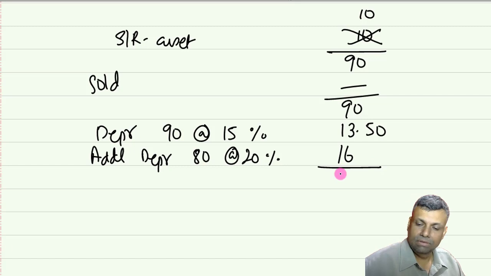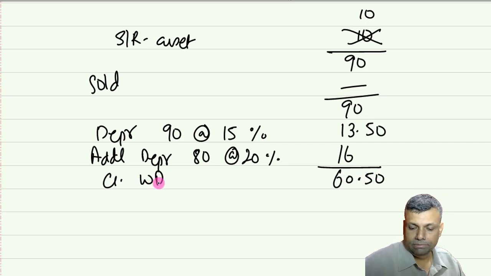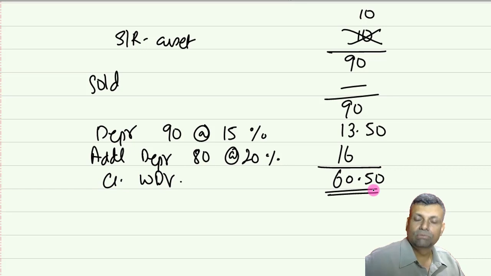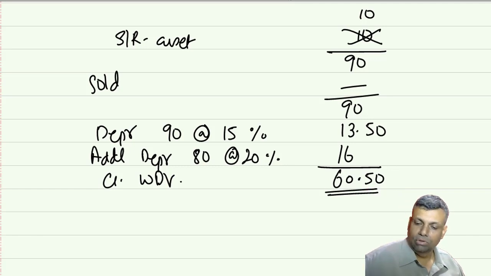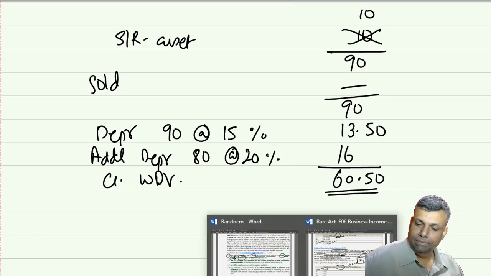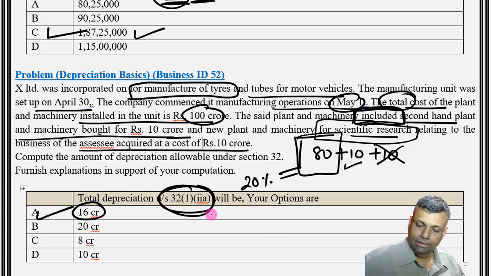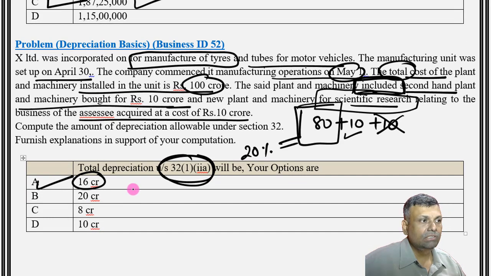This is going to be your additional depreciation. And the difference, this is a closing WDV. This is how the computation was required to be done, if at all it was required to be done. But in the MCQ, we could have done that particular quick answering. And that quick answering, you already got the answer as 16 crores. That is your 80 into 20%.